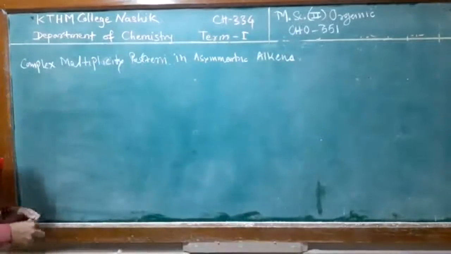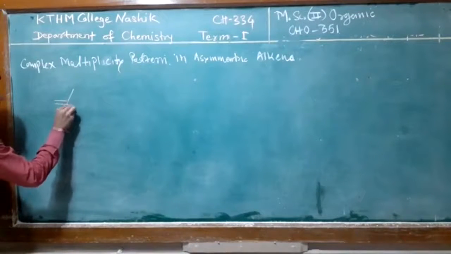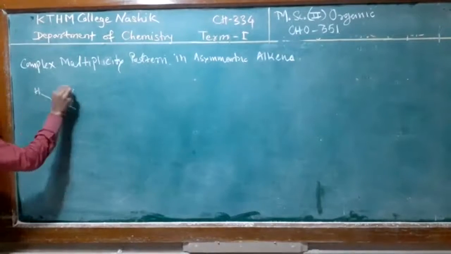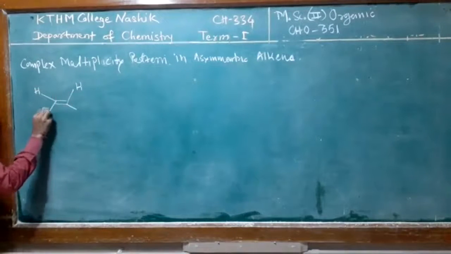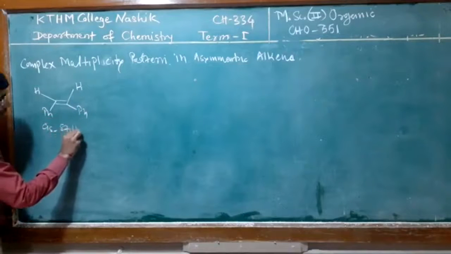Firstly, consider a well-known example, cis-stilbene.